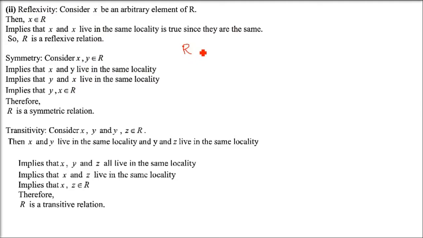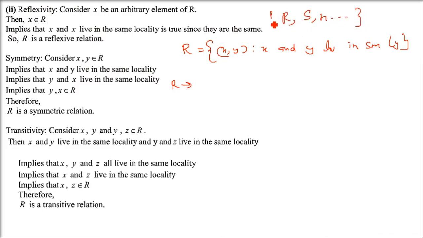So relation you need to understand very well. The relation is (x, y). A relation will always be an ordered pair, and they will always be related by a certain condition. X and Y live in the same locality. I'll just take the short form, because writing will take a lot of time. So now X and Y live in the same locality. Say the locality name is Awas Vikas Colony, or say Vasant Vihar.